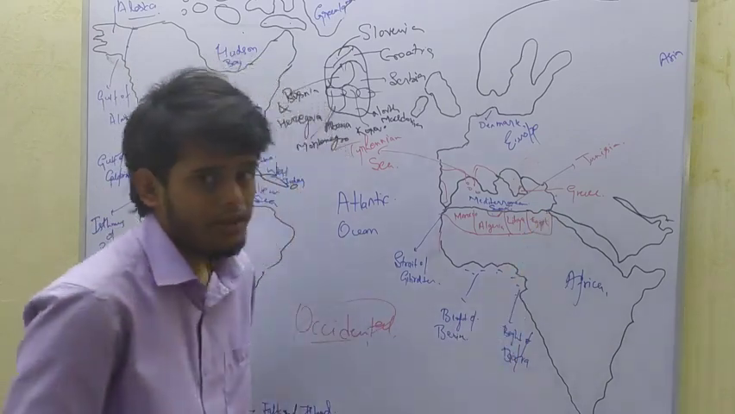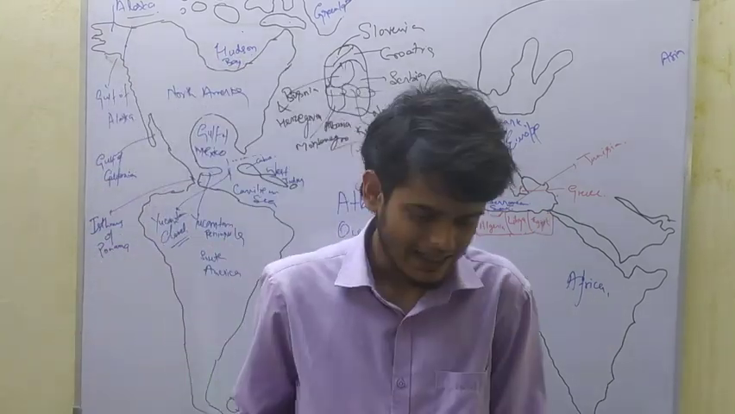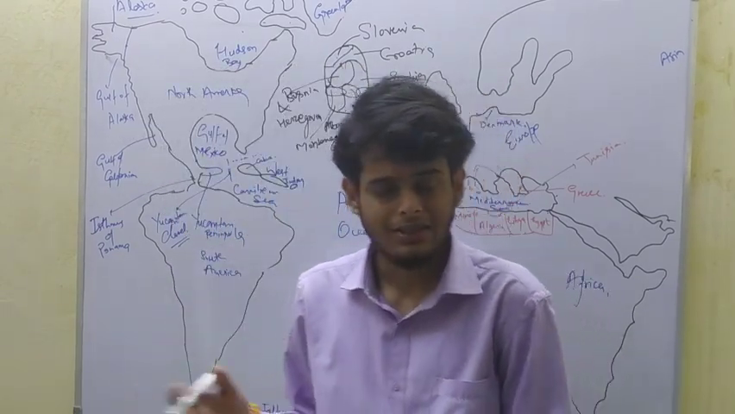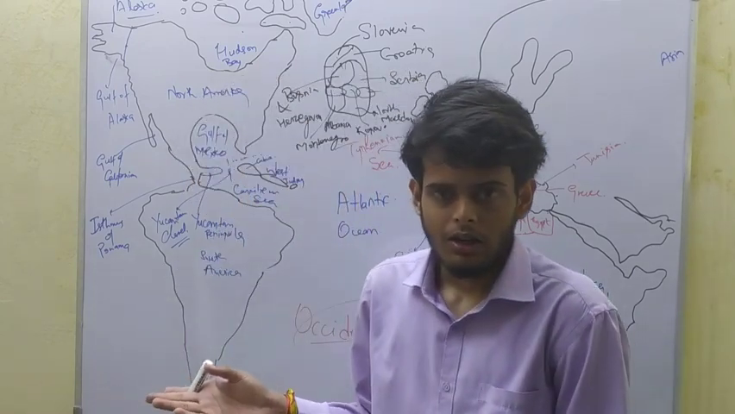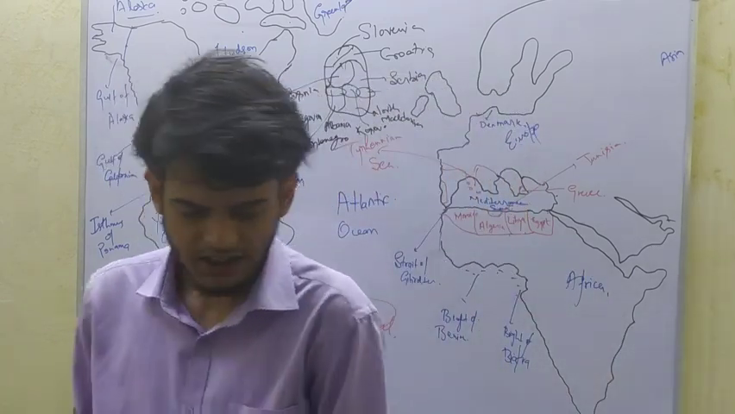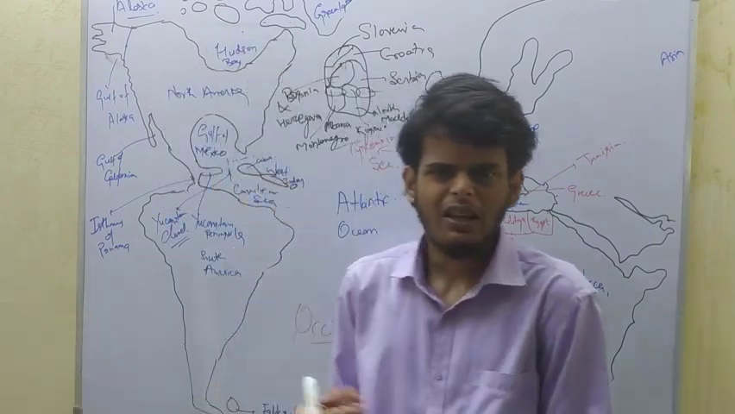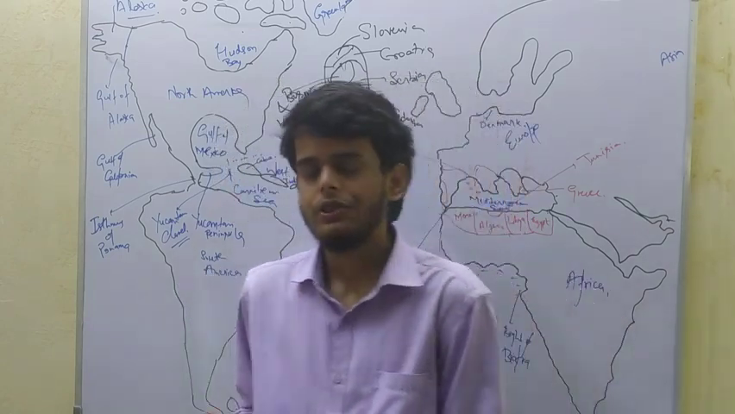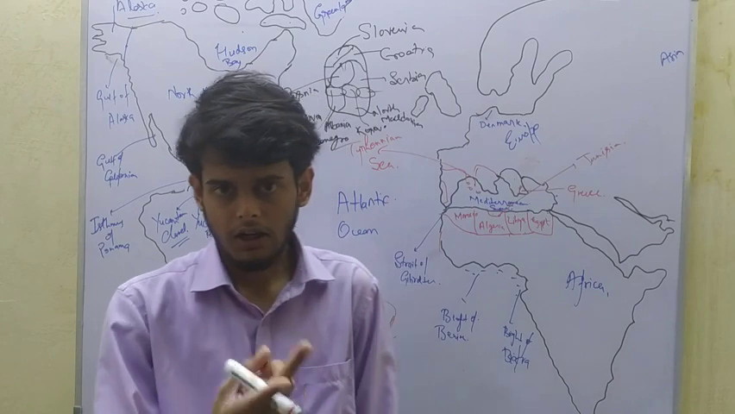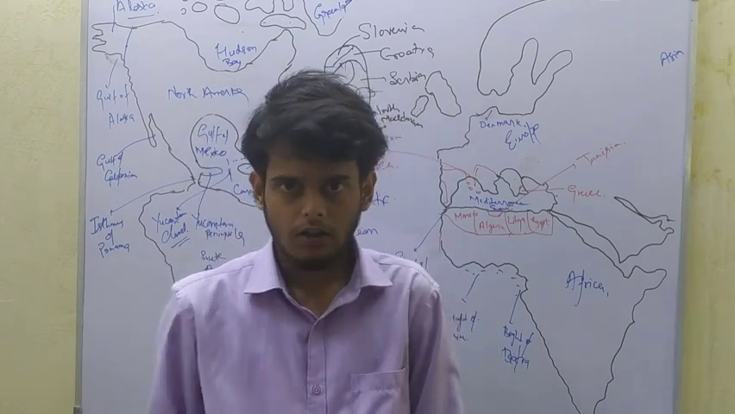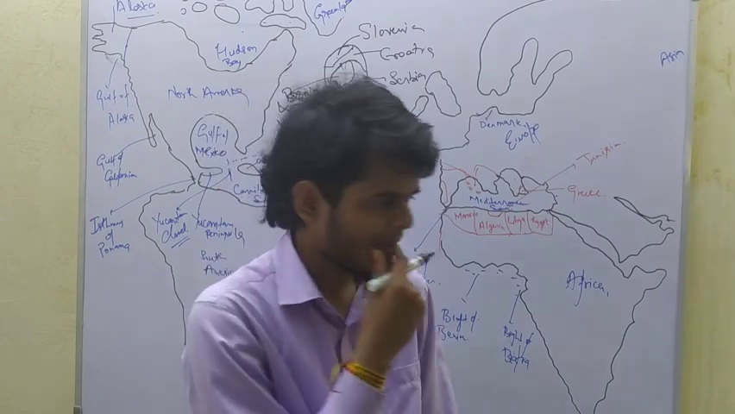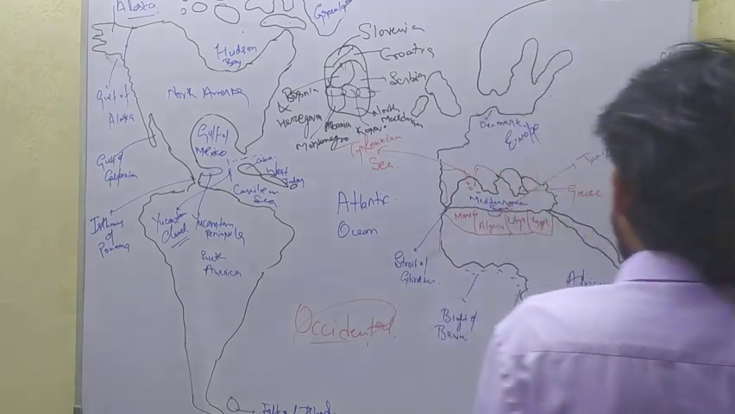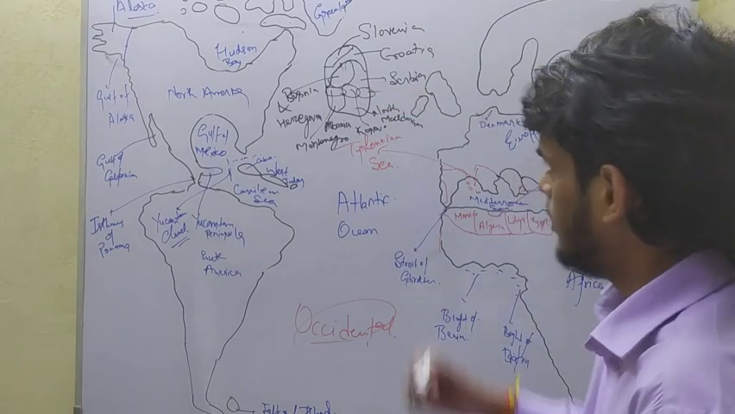Here Turkey is located. In the north of Turkey, the Black Sea is located, and in the south, the Mediterranean Sea is located. Turkey, in fact, is a transcontinental country. There are very few transcontinental countries, for example Turkey, Russia, Denmark, etc. So this is the Mediterranean Sea. I shall rub this.